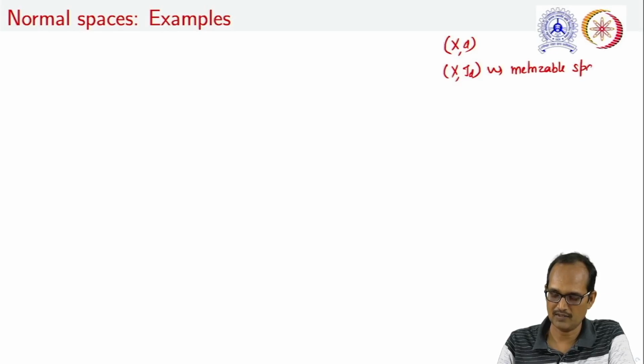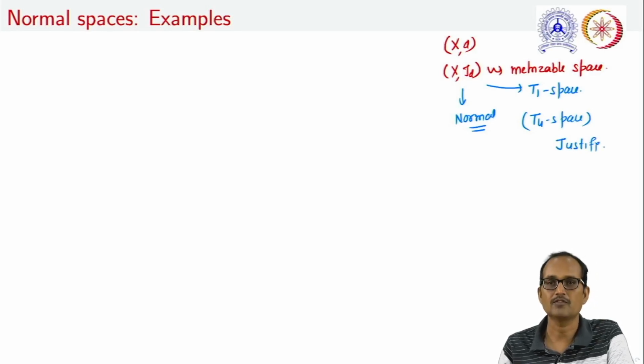What we can say is that every metric space is a normal space. We have already discussed that this space is a T1 space. What we have to justify is only that this is a T4 space. So let us try to justify that this metric space is T4.